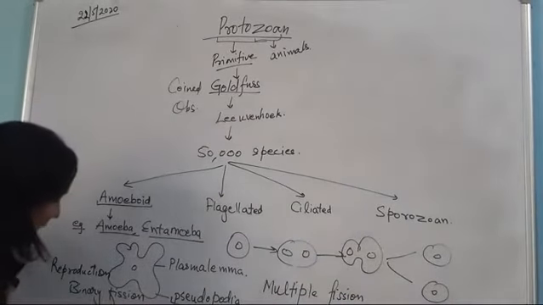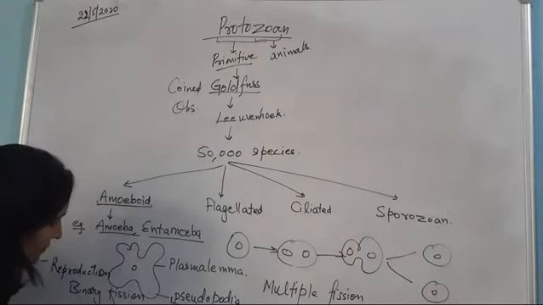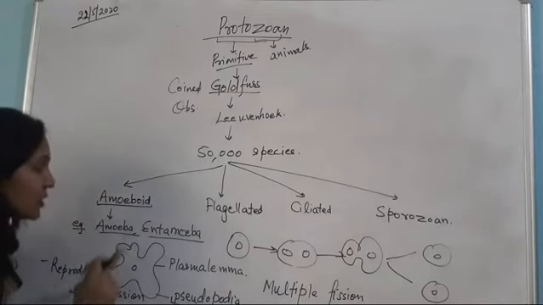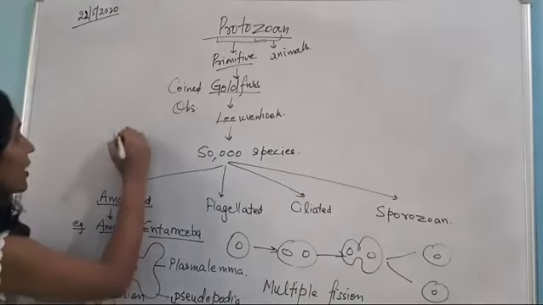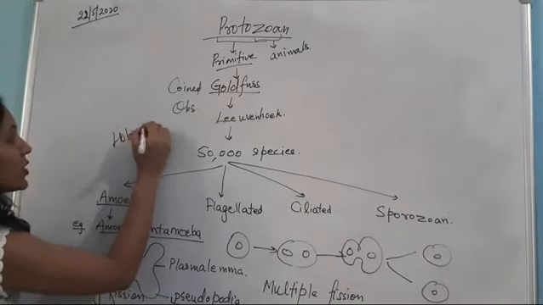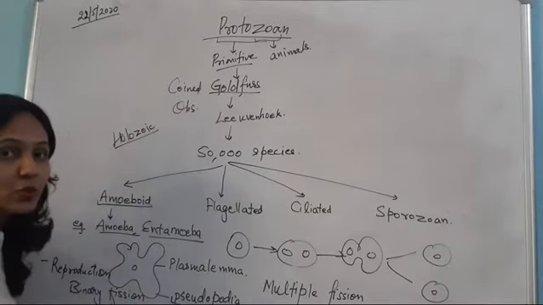One more thing about the nutrition. Nutrition in amoeba is like ours, because we have a holozoic mode of nutrition. What happens in holozoic?